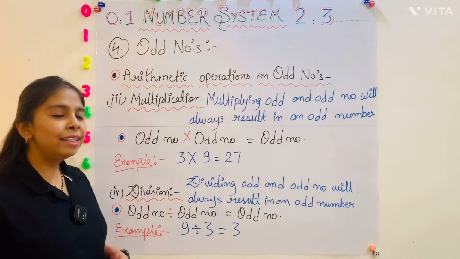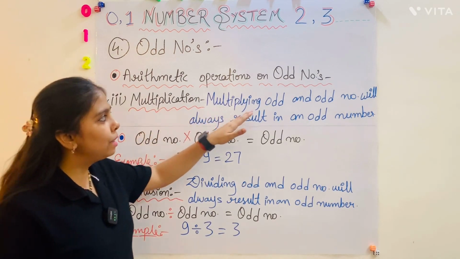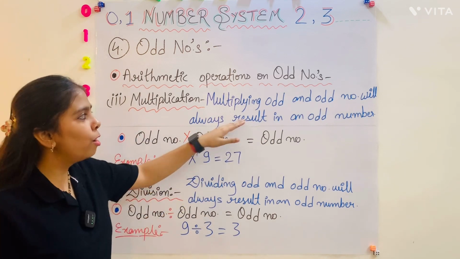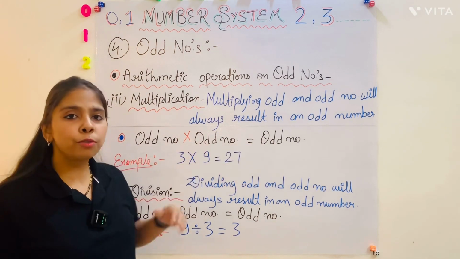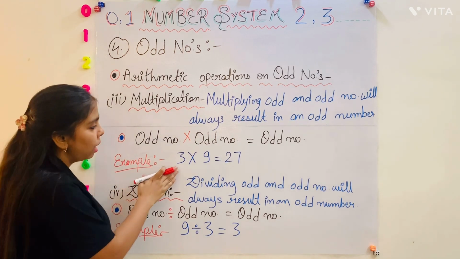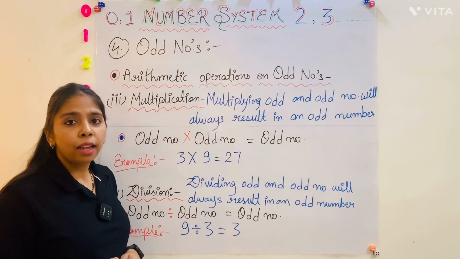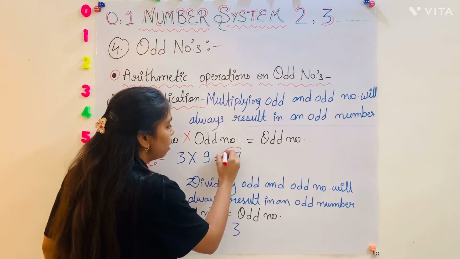Okay. And the third one is the multiplication. Multiplying odd and odd number will always result in an odd number. Like odd number multiplied by odd number is equal to odd number. Let's see some example. Like 3 into 9 is equal to 27, and we all know that 27 is an odd number.